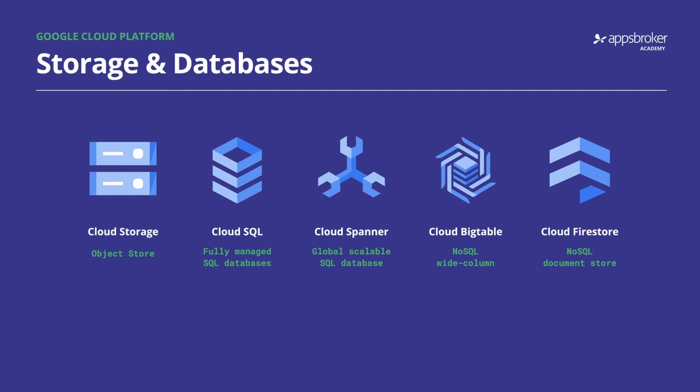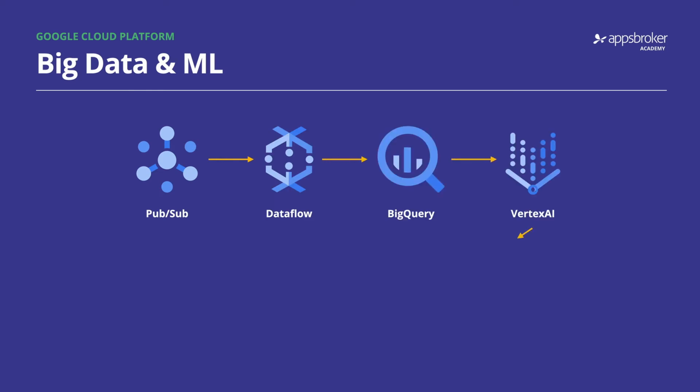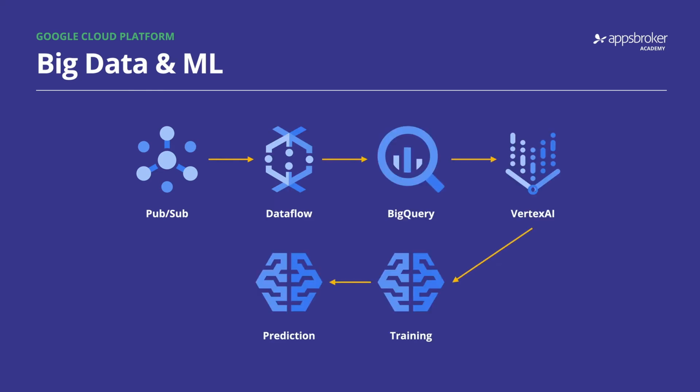Our third core service is big data and machine learning. So here we have multiple services to help us ingest, transform, and prepare data, and then ultimately use it to train new machine learning models and use them for predictions. A common example is ingesting new data using PubSub, a serverless, globally distributed messaging platform, then transforming that data in an expressive pipeline using Dataflow before finally storing the data in BigQuery, where we can analyze terabytes of data in just seconds using simple SQL statements.